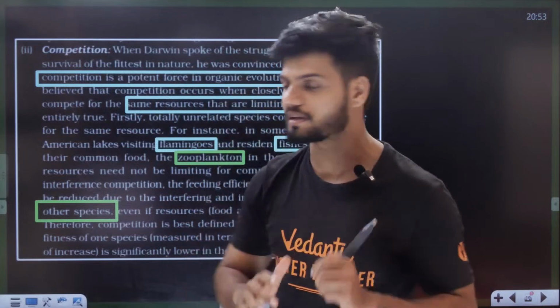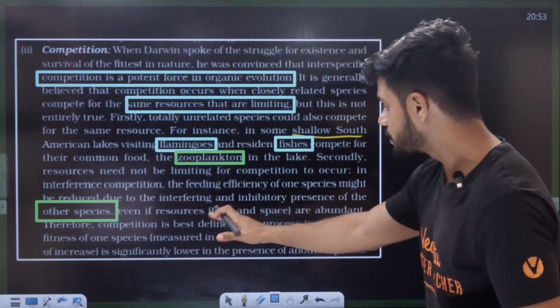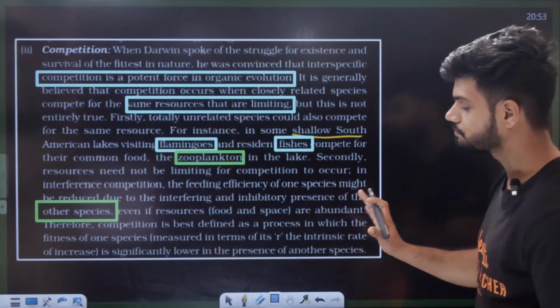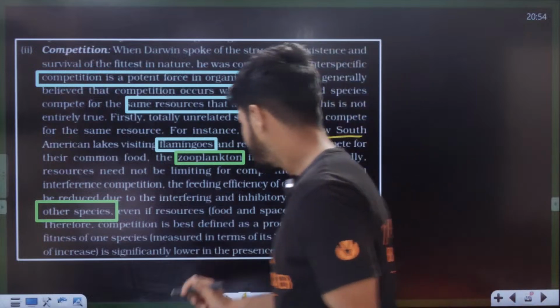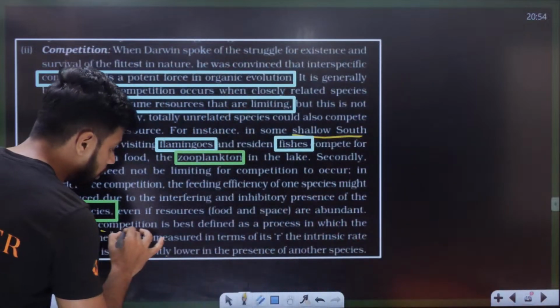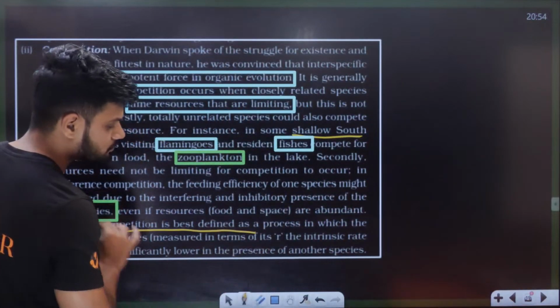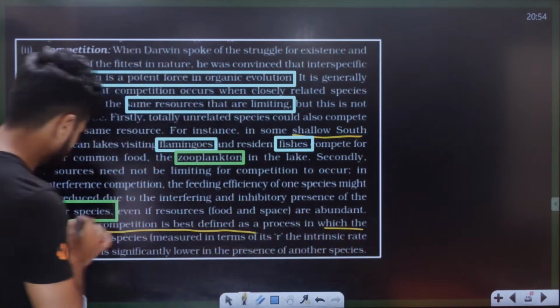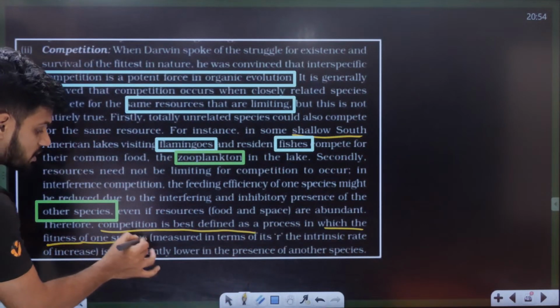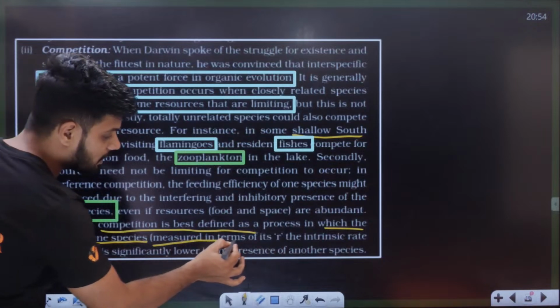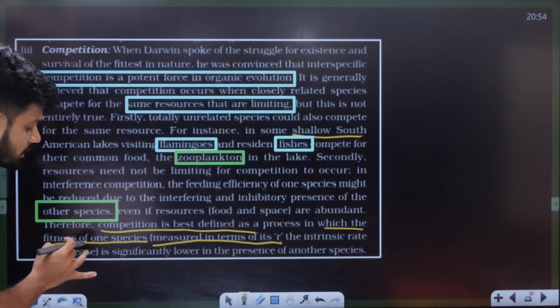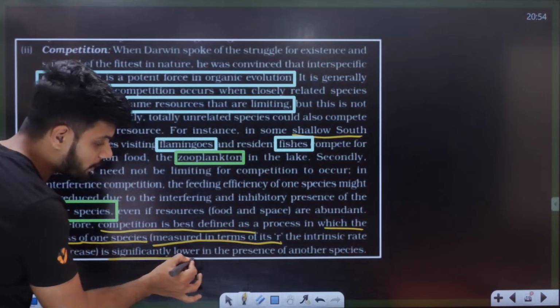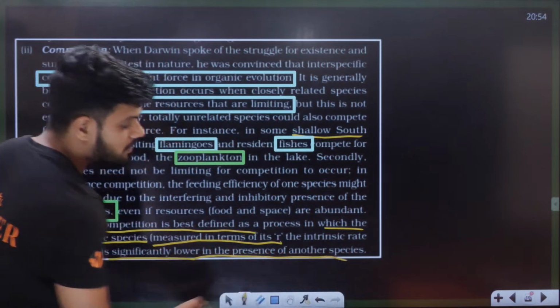That is called interference. Even if the resources of food or space are abundant, competition is best defined in this way. Competition is best defined as the process in which the fitness of one species, measured in terms of R, the intrinsic rate of natural increase, is significantly lower in the presence of another species.